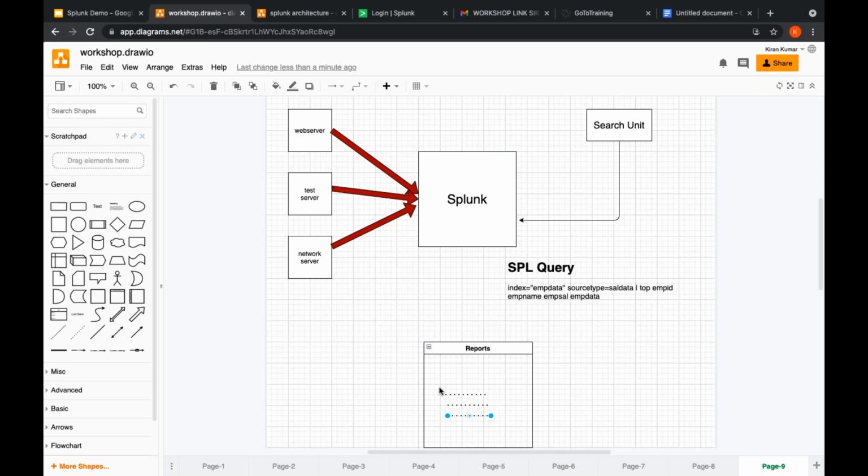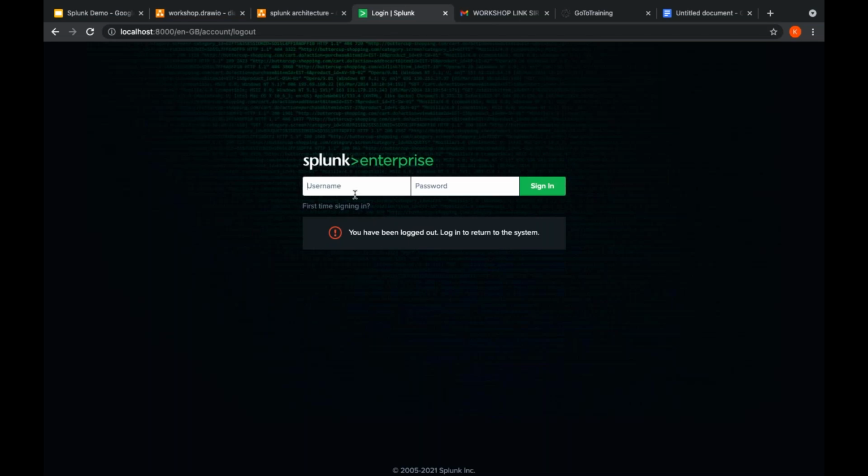Again, if you think that the capability of Splunk is limited to this, you are mistaken. What is the main use? Actually, it will analyze the data, and it will highlight the errors whatever are there. That is the main thing that Splunk does. Okay, so in this way Splunk is useful. Now you have got a clarity, right, where Splunk is used. Okay, so now I will be showing the GUI as well, so that we'll have an idea.